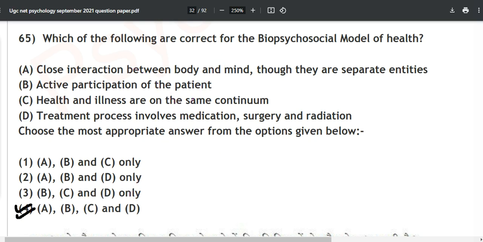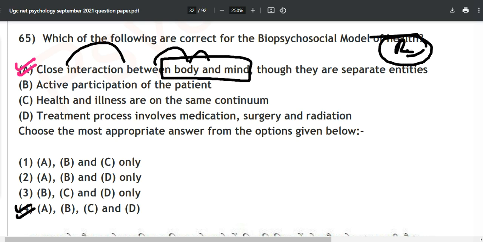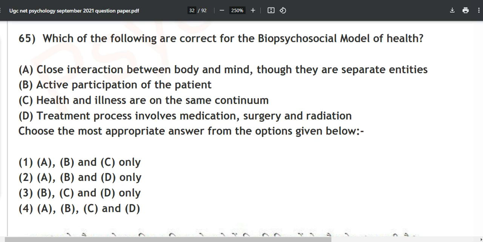If they ask you again what is a biopsychosocial model of health, the most logical or most appropriate thing they can ask you is this one: close interaction between body and mind, because I am looking at Rene Descartes over here again. That is why in the recent exam, December 23, there was a question on Rene Descartes and this body and mind was again there. So the correct answer over here is option number 4, A, B, C, D only.